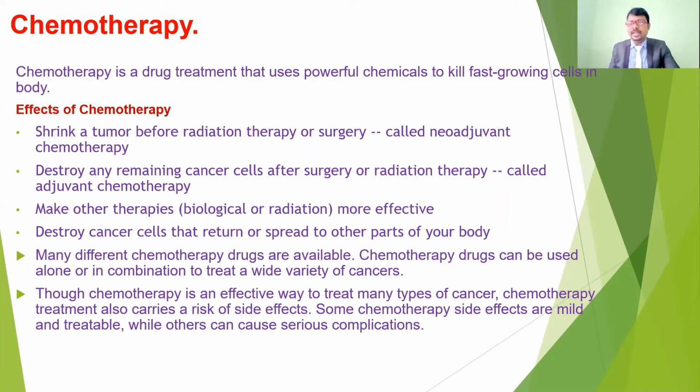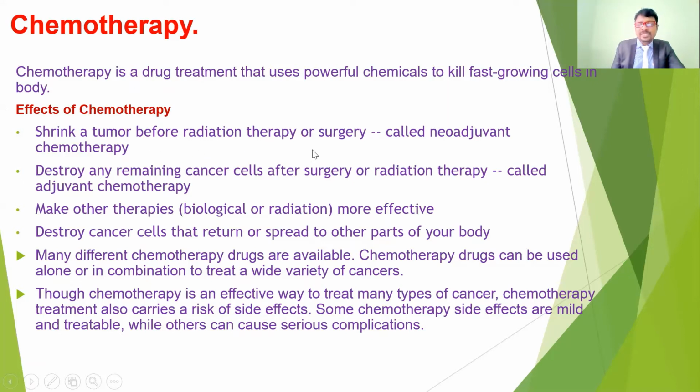According to our last class discussion, cancer is nothing but abnormal and uncontrollable development of the cells. So if we use these powerful medications, they are going to be helpful to inhibit the growth of the cell formations or cell development, and also to kill the growing cells in the body. So the main chemotherapy effects are going to be shrinking a